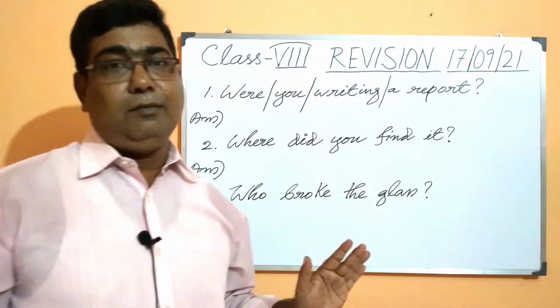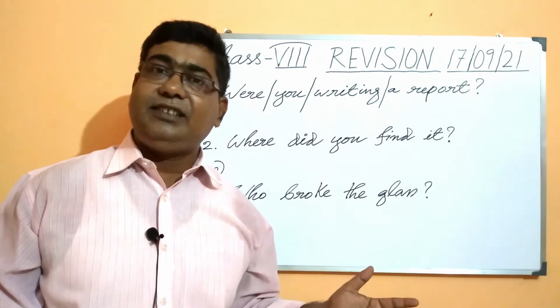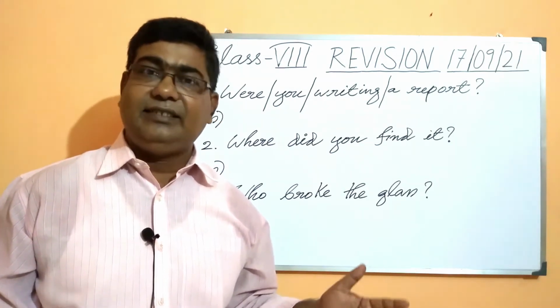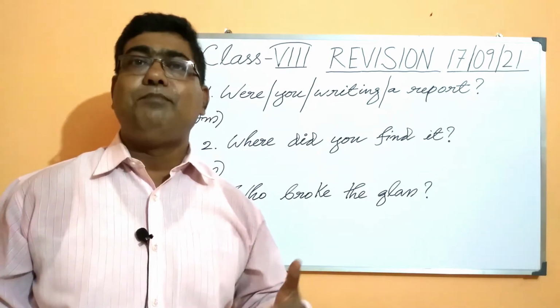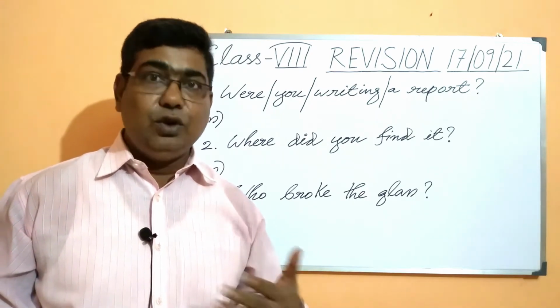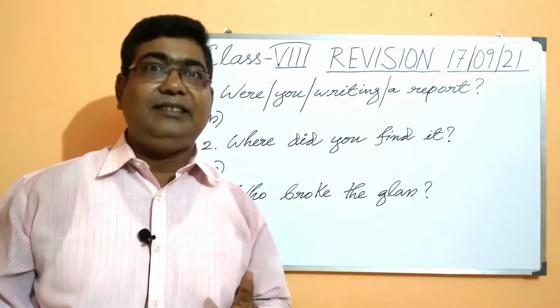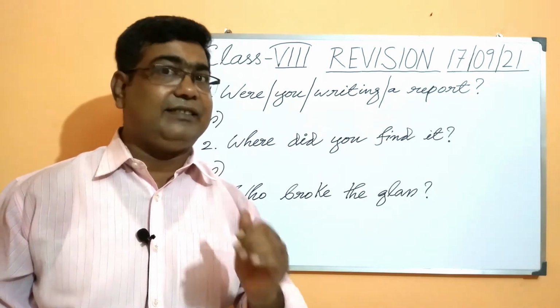And the tense, my dear students, we have discussed in the previous class. This is another most important thing, that you have to find out the tense in which the question is given.